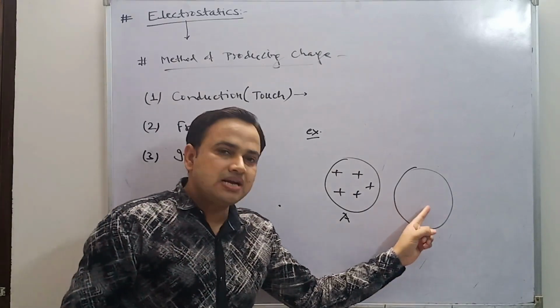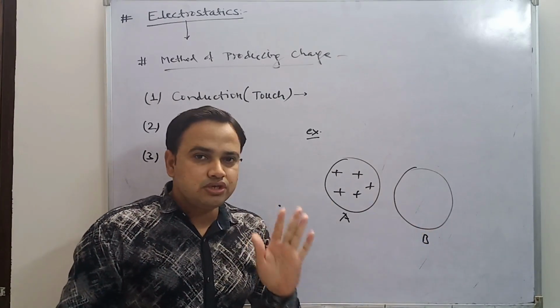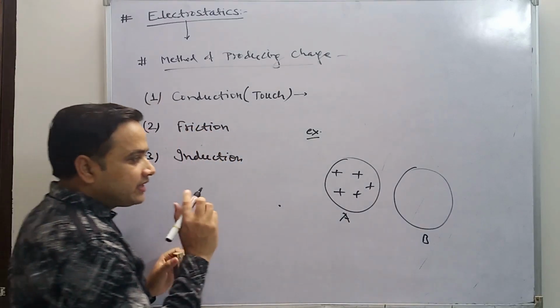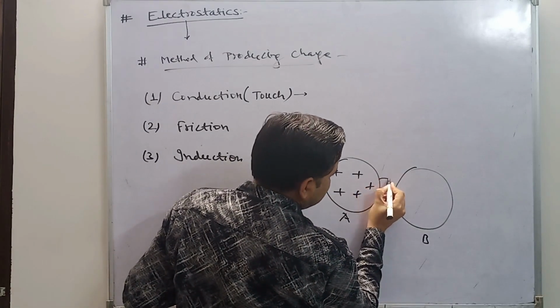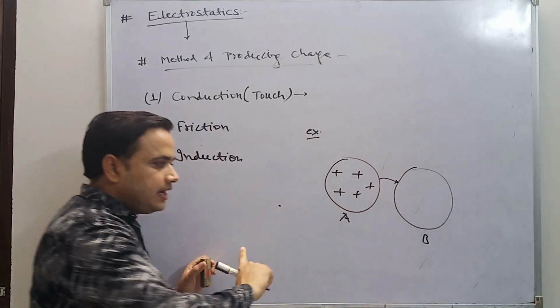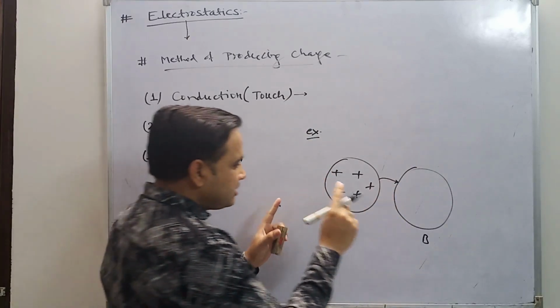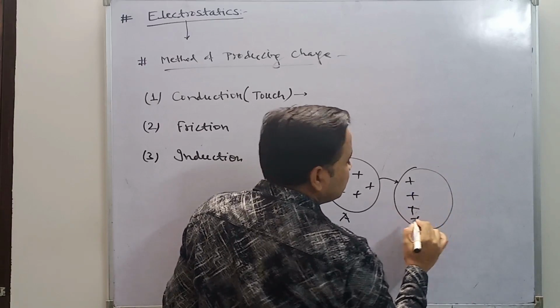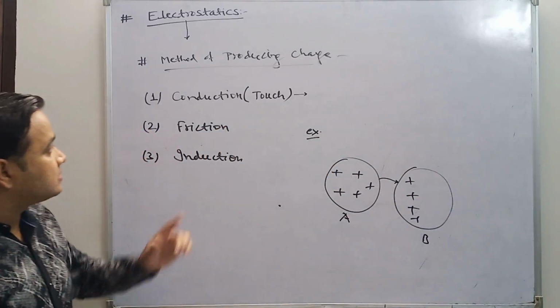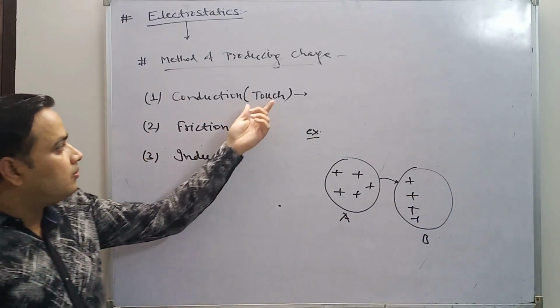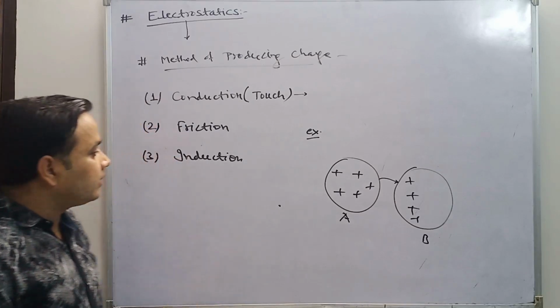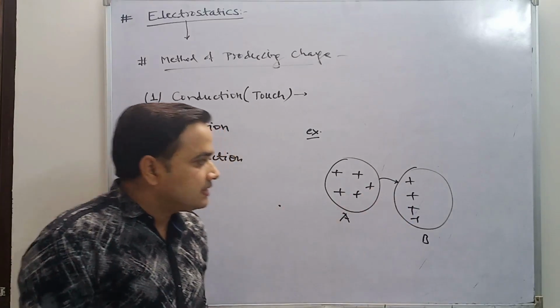It means the total charge on body B is equal to 0. If we touch body A to body B, then body B also gets positively charged. This is known as conduction, or by touch. Clear?